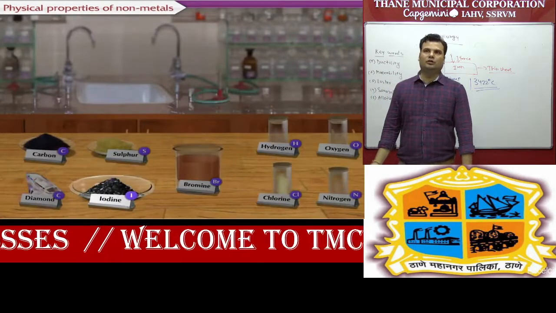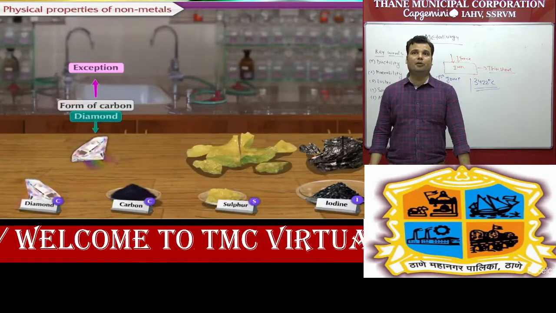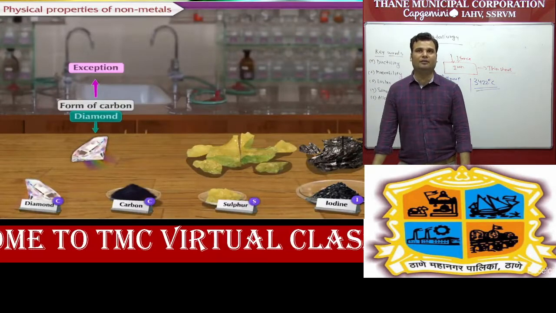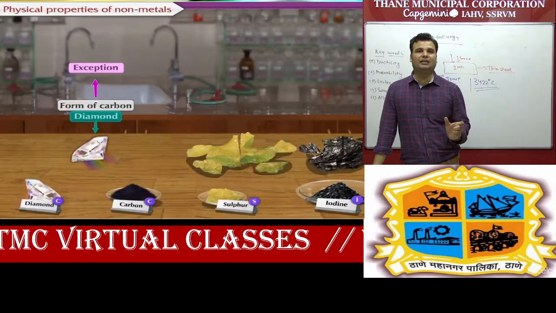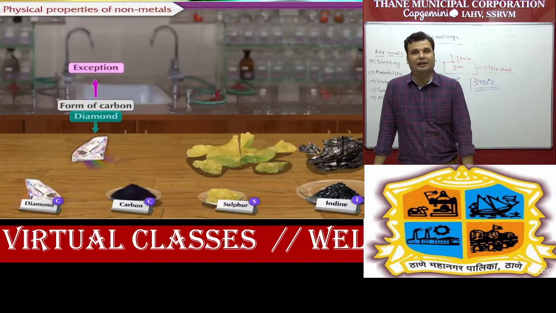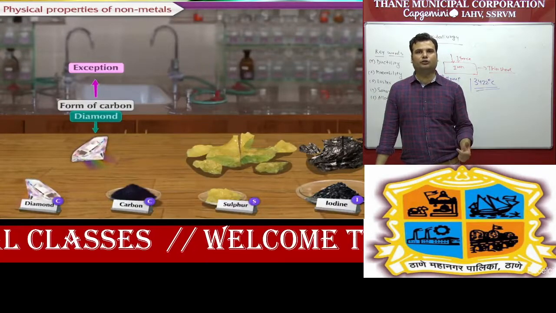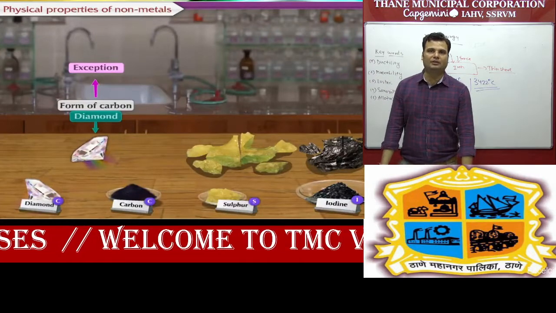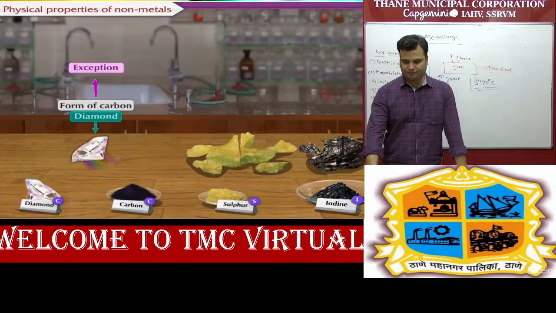So you can see also example is bromine. Next, very important, all metals are basically hard and non-metals are soft, but diamond is the hardest substance on this earth and it is a non-metal. Carbon, sulfur and iodine are soft, but diamond is the hardest substance on this earth and which is non-metal, and diamond we know is an allotrope of carbon.